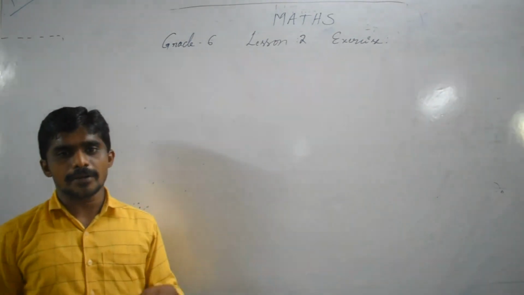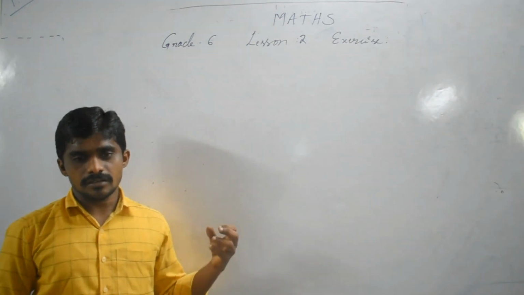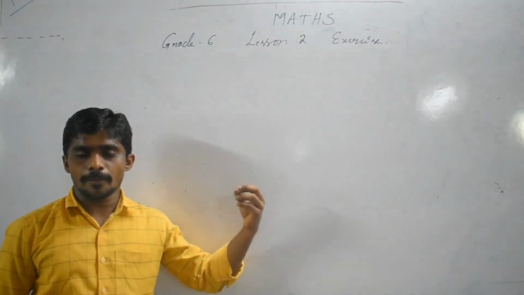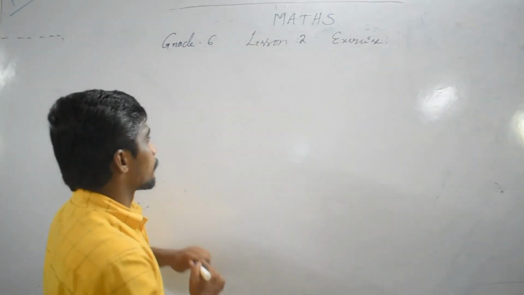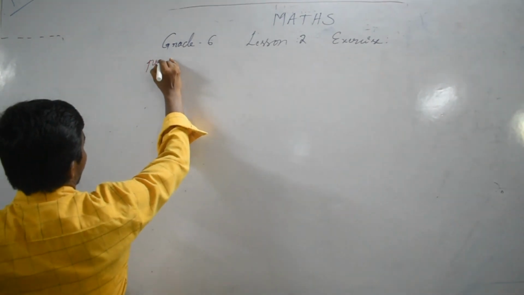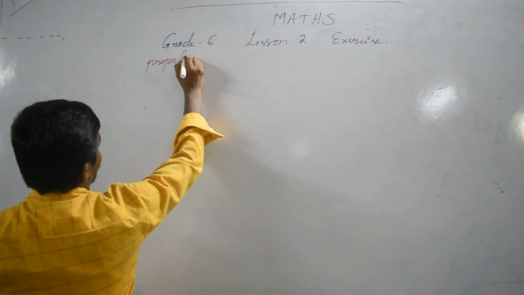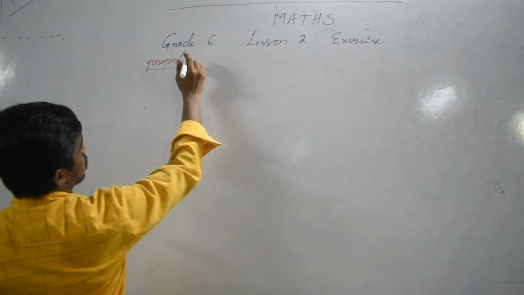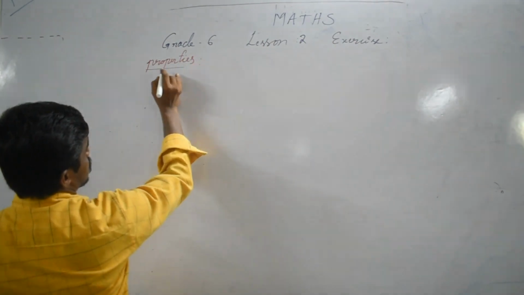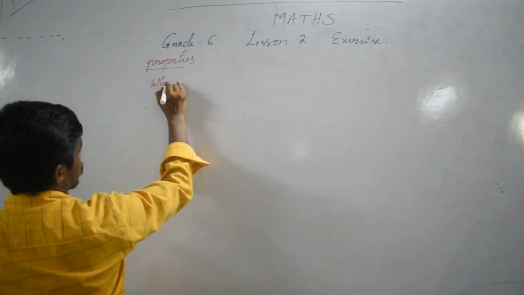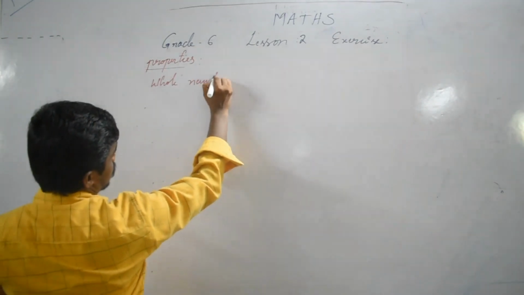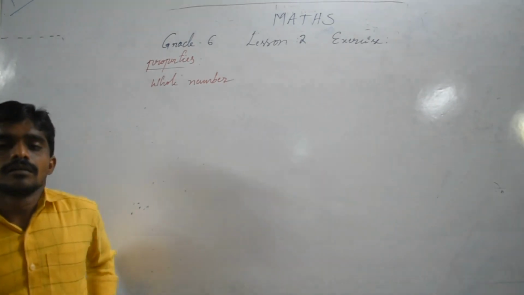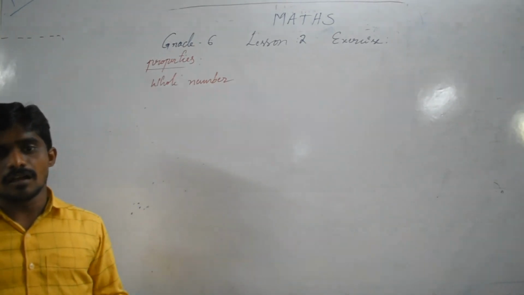These 4 properties we will check: which property whole numbers satisfy, and which they do not. You know what a whole number is? 0 and the natural number set, that is called the whole number.